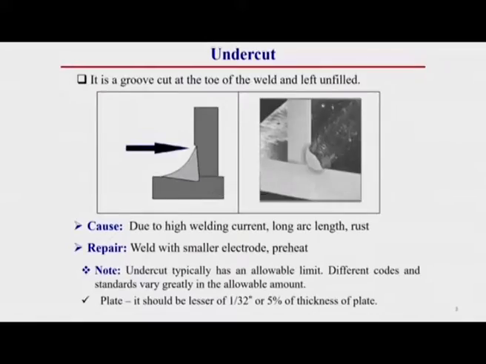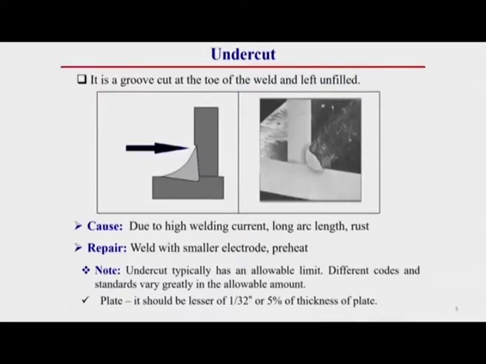Now, one by one I will discuss these welding defects in detail and what the reasons are. First of all, I will discuss what these welding defects are, what the main cause of these welding defects is, how we can prevent these welding defects and how we can repair them in detail in the subsequent slides. So, first of all we will discuss one by one, starting with what the undercut type of defect is.